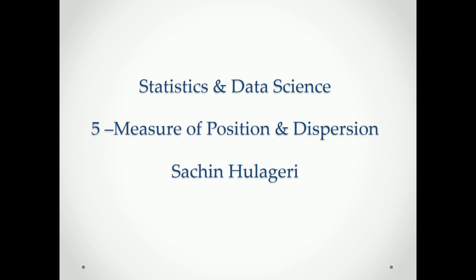Let's continue our discussion on statistics and data science, volume number 5, measures of position and dispersion.